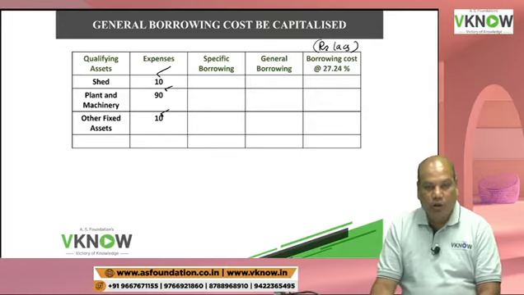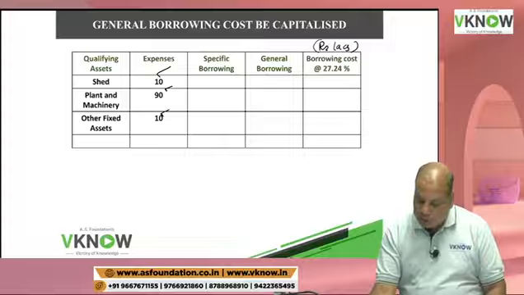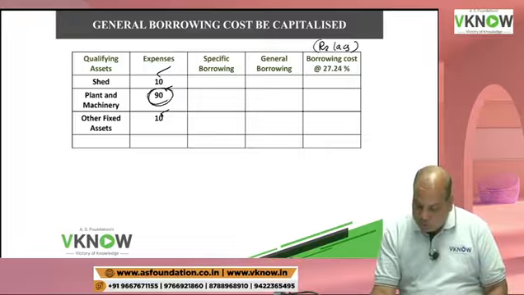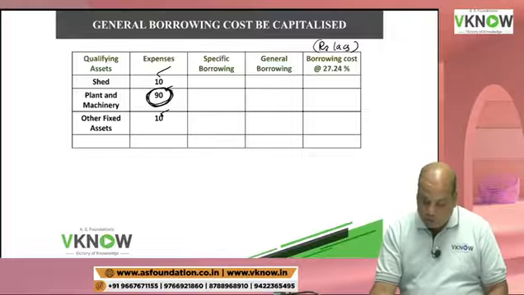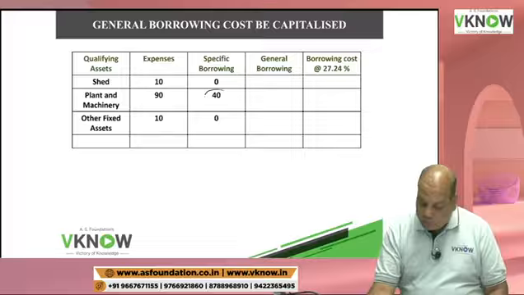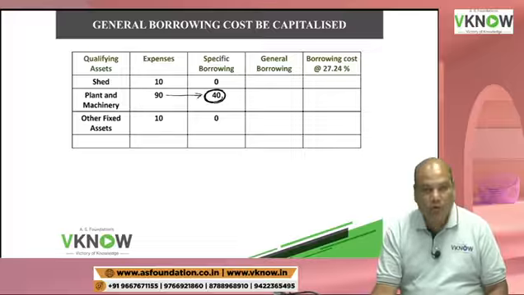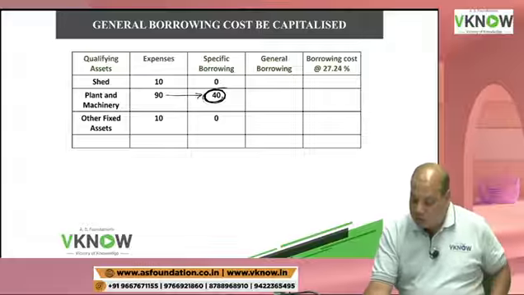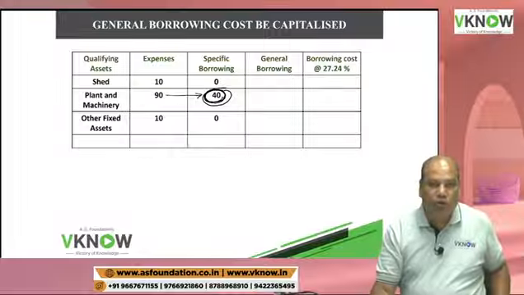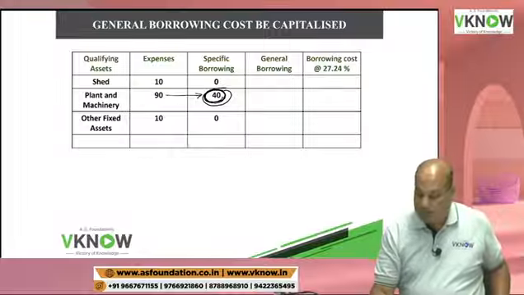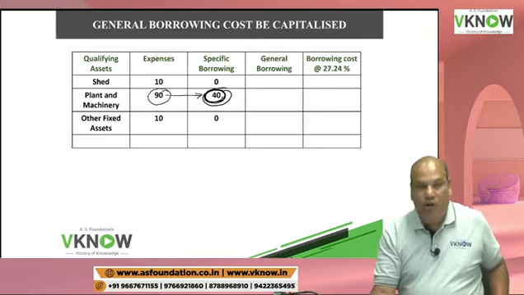Now, if you have specific borrowing and general borrowing both, understand that out of this 90 lakh, you have used 40 lakh rupees from specific borrowing. On this 40 lakh, I have already calculated the borrowing cost. So if I take general borrowing on 90 lakh again, it will be double counting of the same thing.